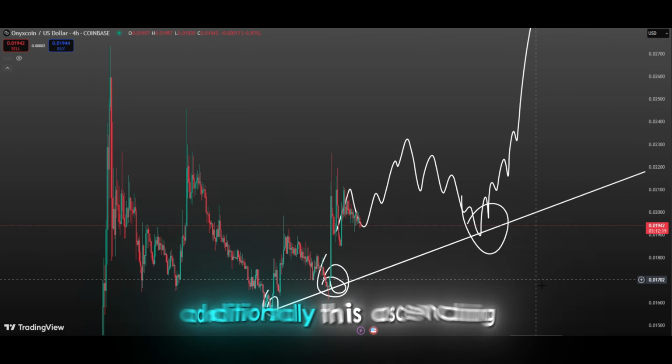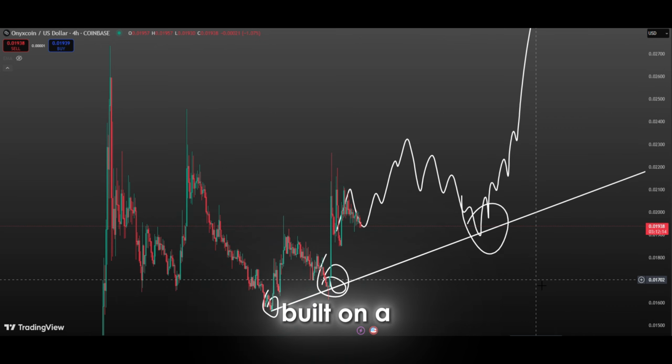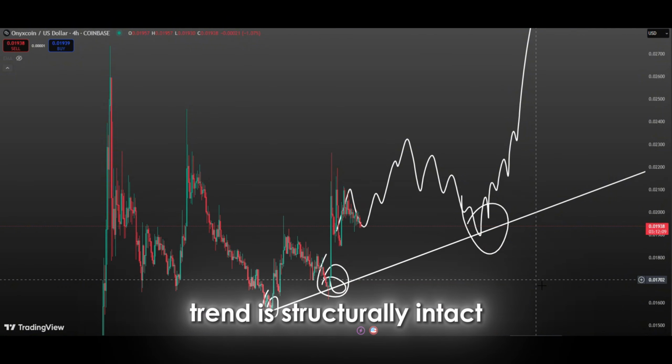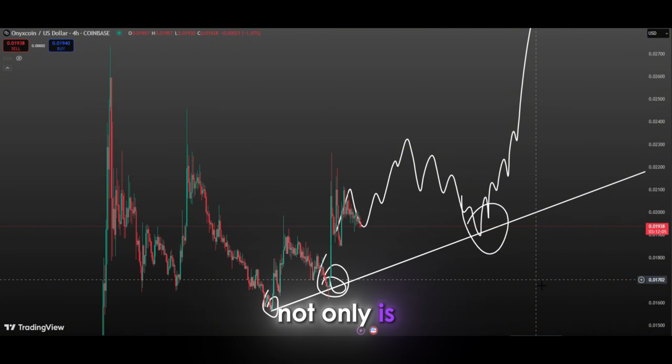Additionally, this ascending trend is also shown to be consistent across larger time frames. This indicates that short-term upward moves are built on a more solid foundation in the medium and long term. In other words, this is not just a short-term reaction, but also a sign that the trend is structurally intact and that the price is in a healthy upward cycle. If the price approaches this trend line again, not only is a bounce technically expected, but it could also mark the beginning of a new upward wave.